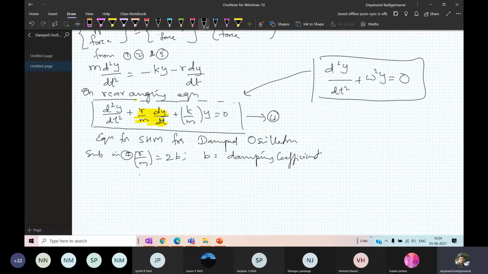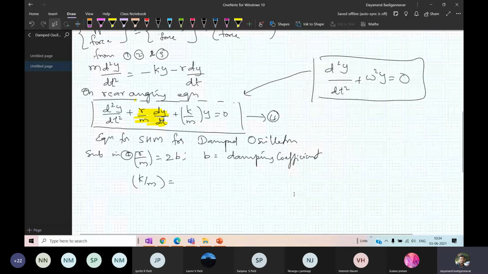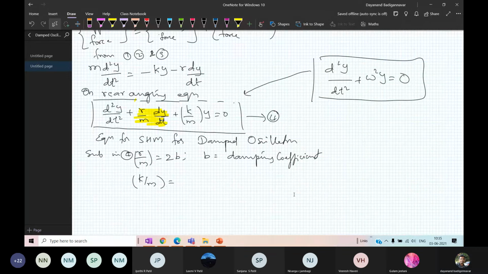It's called the damping coefficient. And K by M, you have already done in the earlier part, in free oscillations. K by M, what is it? Are you able to hear, students, what is K by M? Is the voice clear?